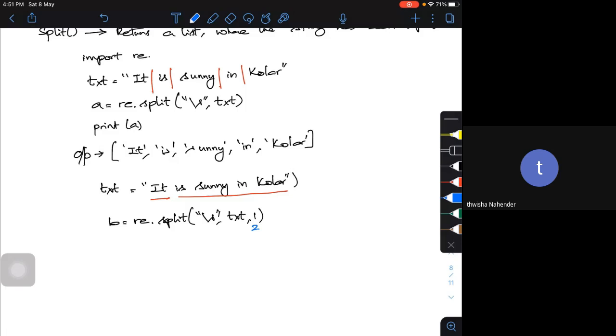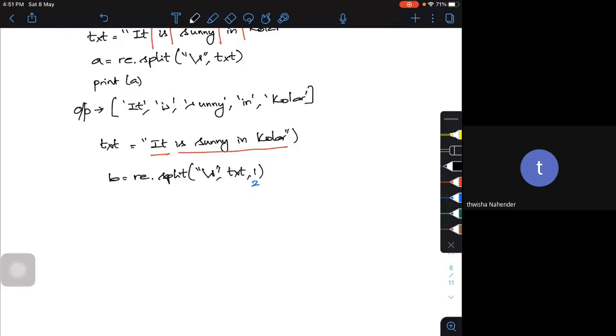If I put 1, what will be my output? It will be something like this: "Sunny" and "in Kolar". Suppose I put 2, then what is going to happen? This is the output I'm showing: "Sunny", "in", "Kolar". This is how your program code will work. You can split as many times as you want.